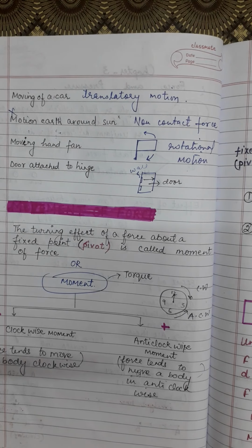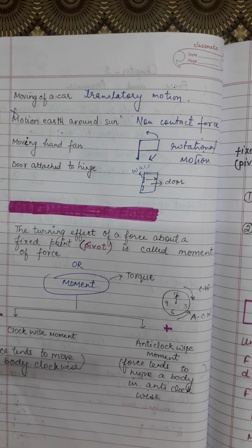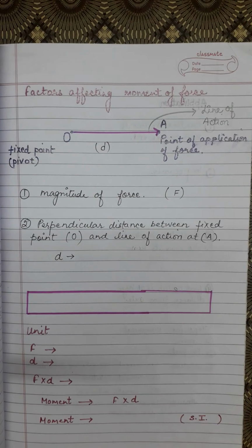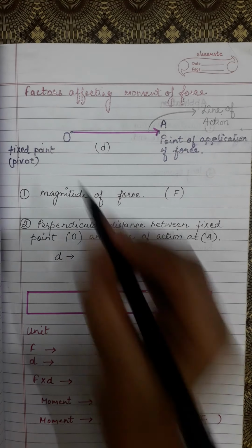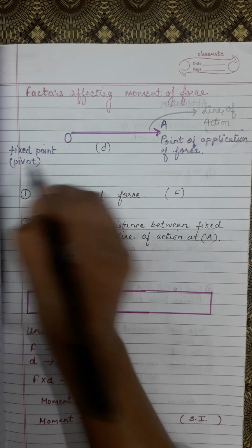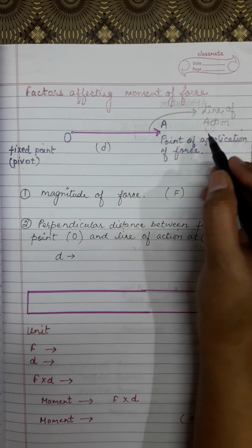So this is positive. As standard, we have taken anti-clockwise as positive, so eventually clockwise becomes negative. Now, factors affecting moment of force. Here O is a fixed point, which is known as the pivot point. A is the point of application of force. A is the point where we will apply force.